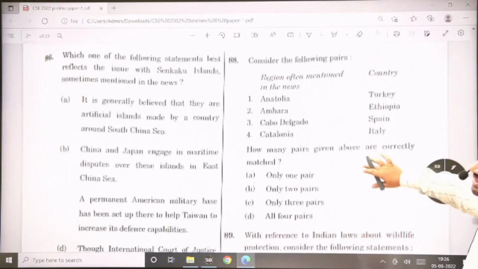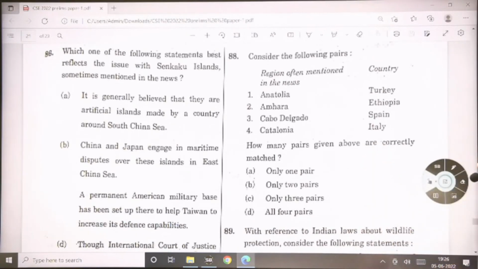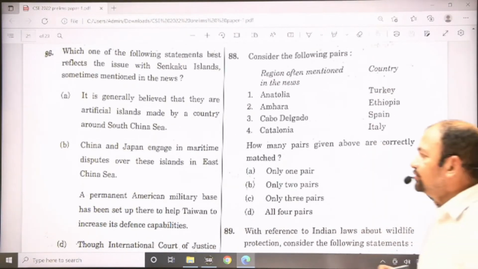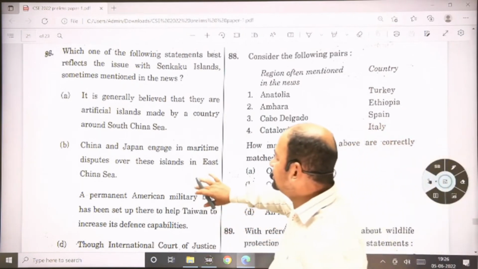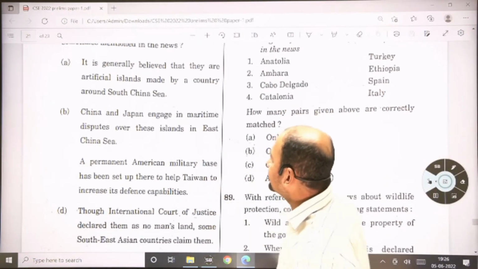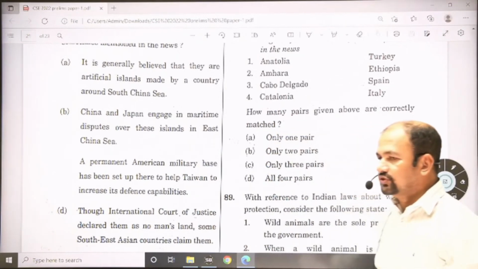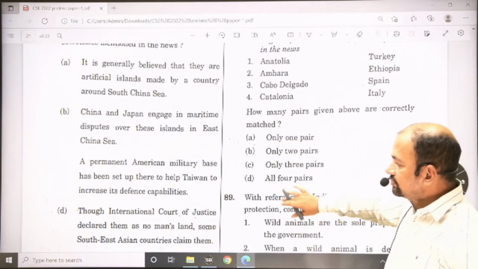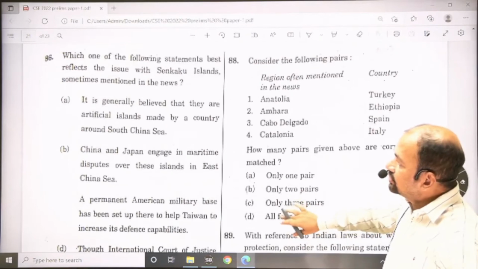Again question number 86, very easy, always in the news, that is the Senkaku Islands. It is in the news because China and Japan are engaged in maritime disputes over these islands in the East China Sea. So this is also a correct statement. So the answer is B.